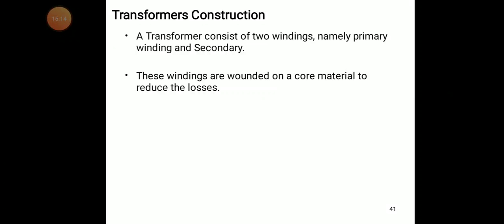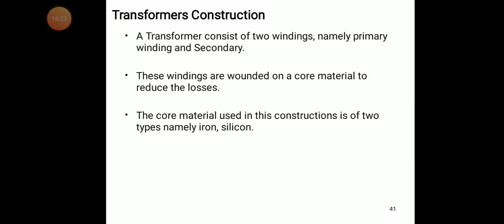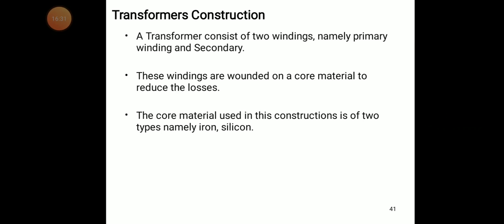So what is there in the transformer? A transformer consists of two windings, namely primary winding and secondary winding. Winding is nothing but taking copper wire and winding it on the core, and that is called a winding. These windings are wound on a core material to reduce the losses.